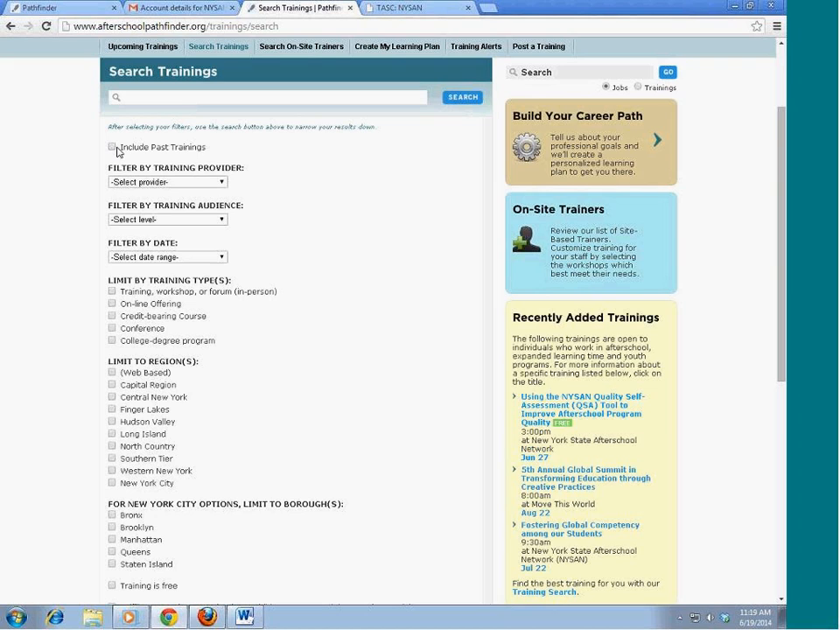They can also do past trainings. So if the date's already taken place, maybe they want to see what has been offered and who could offer what. Filter by training provider. They can say specifically, I want to learn more from a specific organization. Filter by training audience. So maybe I only want training from my site coordinators. And then filter by date.